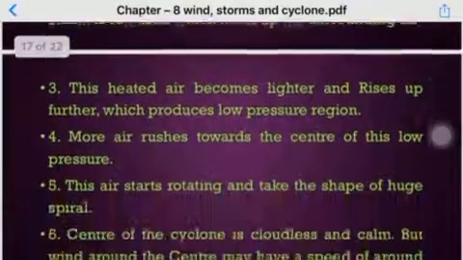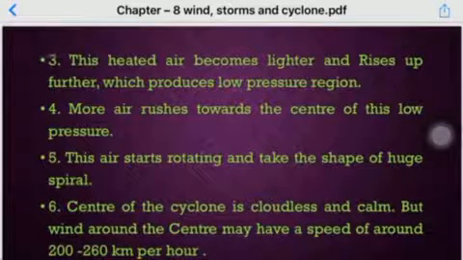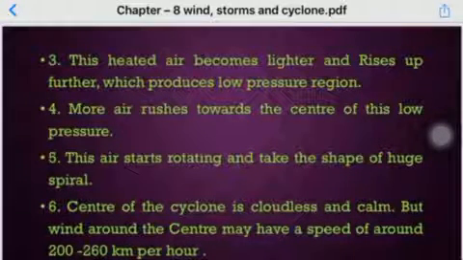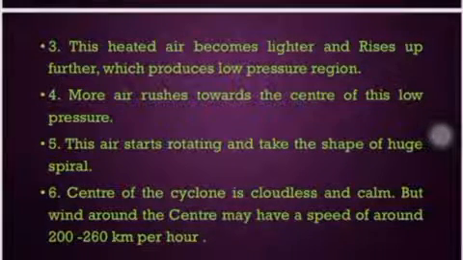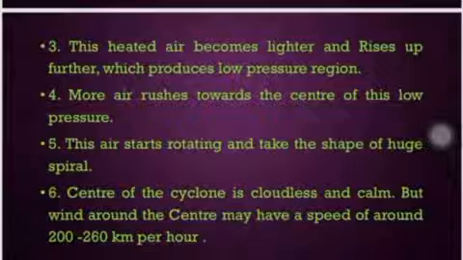The heated air becomes lighter and rises up further, which produces a low pressure region. More air rushes towards the center of the low pressure. This air starts rotating and takes the shape of a huge spiral. The center of the cyclone is cloudless and calm, but the wind around the center may have a speed of around 200 to 260 km per hour.